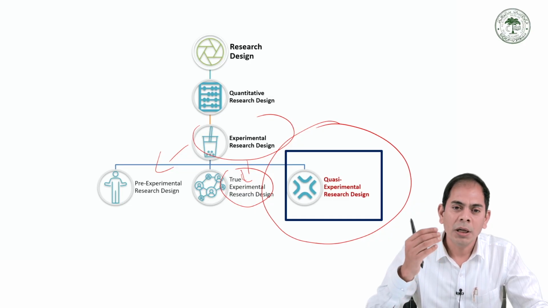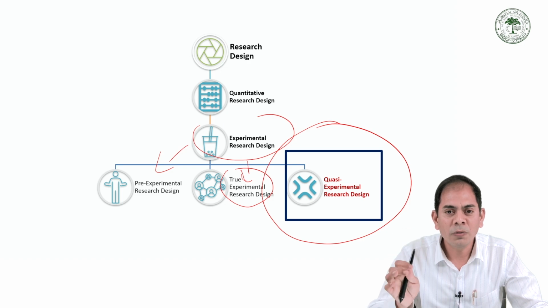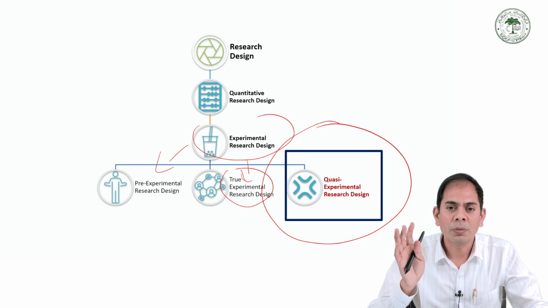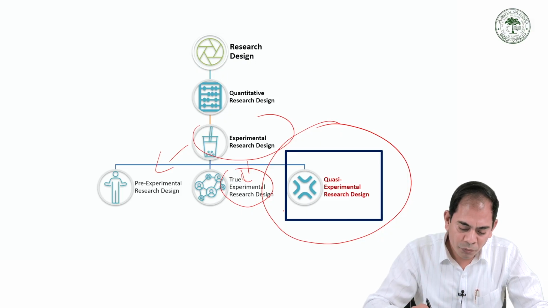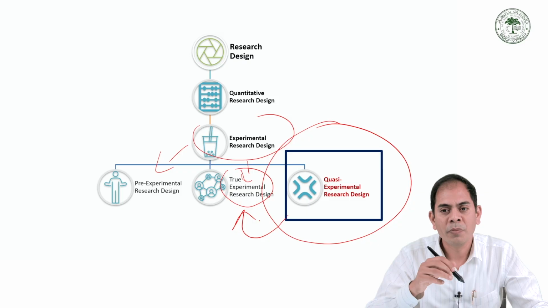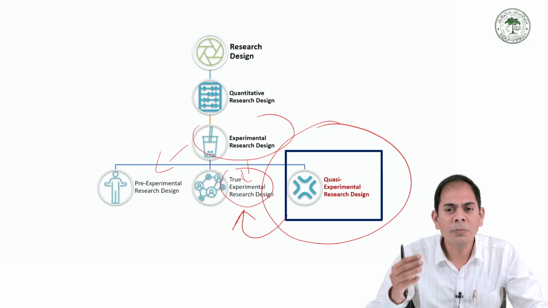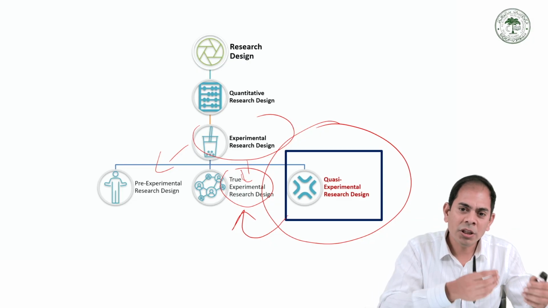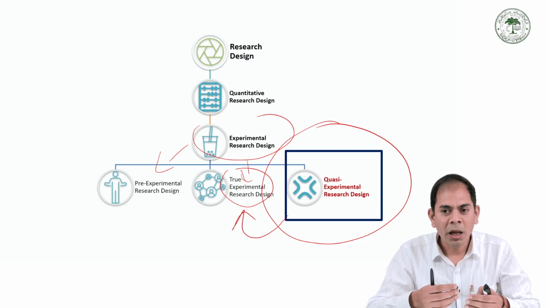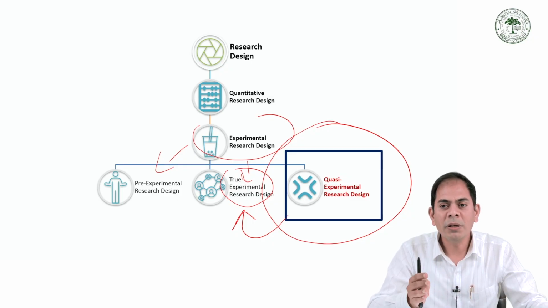It means it is similar to true experimental research design, but it lacks full experimental control. So this is a very important thing, that this is also related to true experimental research design, but it lacks full experimental control. The quasi-experimental research design is simply a type of research design in which the researcher introduces a treatment and studies its effect, but the participants are not randomly assigned to the groups.